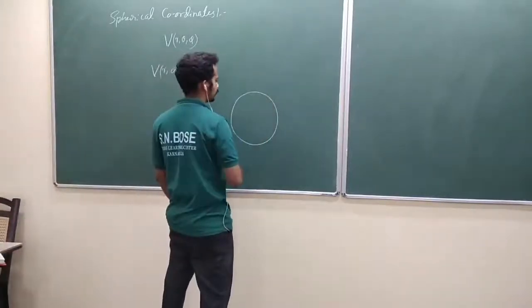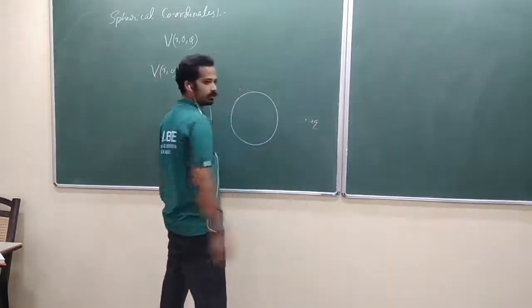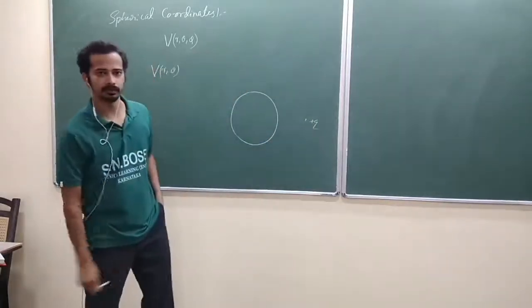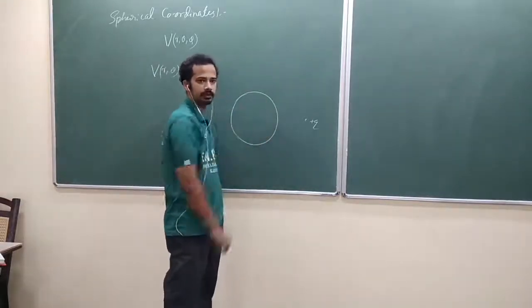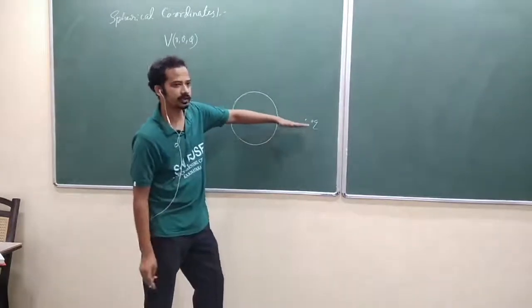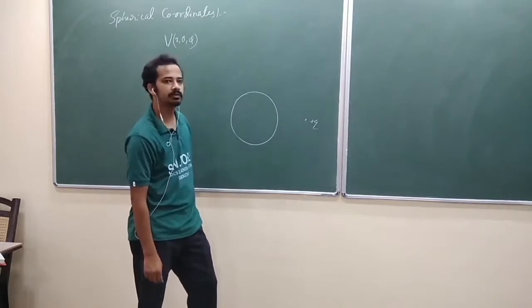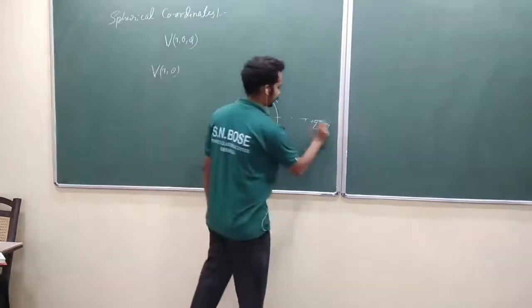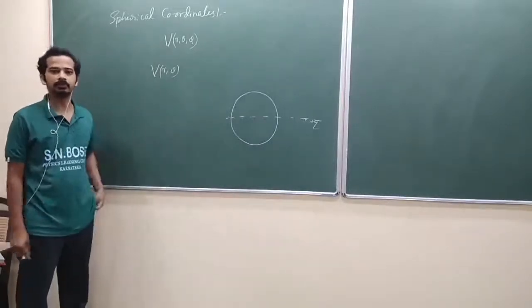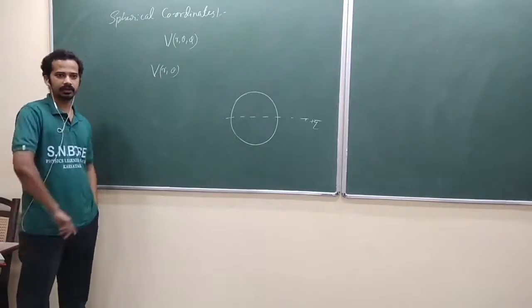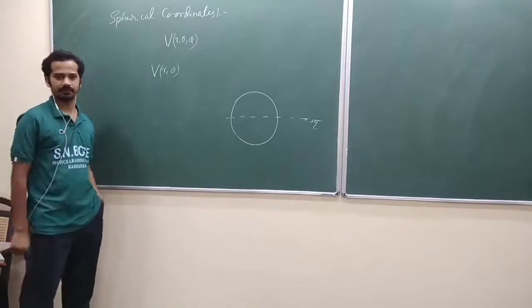Suppose you have one spherical conductor, and one plus q charge in front of it. It will induce charges here, and there will be charges here. Now when you rotate the system about this axis, nothing will change, am I right? Take this axis; when you rotate the system about that axis, nothing will change. This is a problem of azimuthal symmetry. The potential depends on r and theta, but not on phi. Are you getting my point?